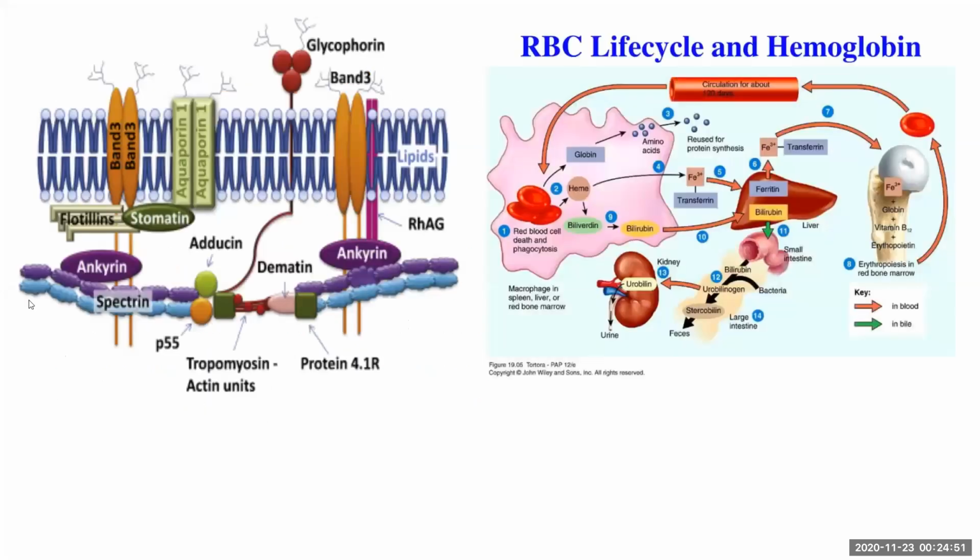This is the basic model of RBC structure. It has band 3 protein as a transmembrane protein, and this is ankyrin, spectrin, and other proteins.